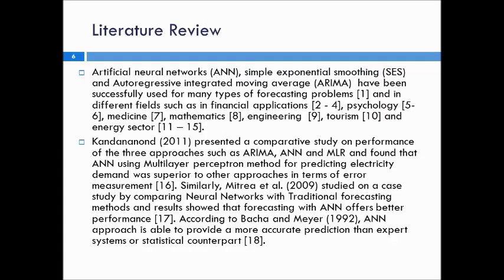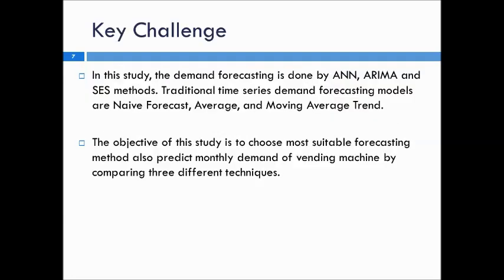And in our case study, we chose autoregressive integrated moving average, seasonal autoregressive integrated moving average, artificial neural networks, and exponential smoothing with the single alpha methods. When the literature was skimmed, we can face a lot of studies done by other people in a very large range, changing from psychology to the energy sector.